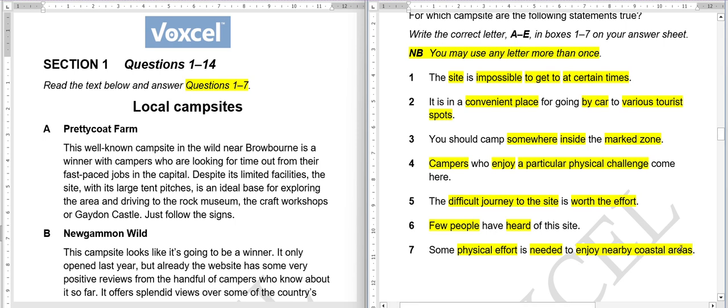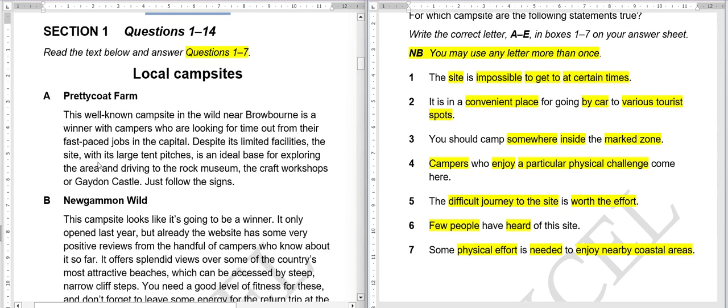I hope I made it clear. So what we're going to do is start from paragraph A and see if there is any answer here or not, or if there is more than one.